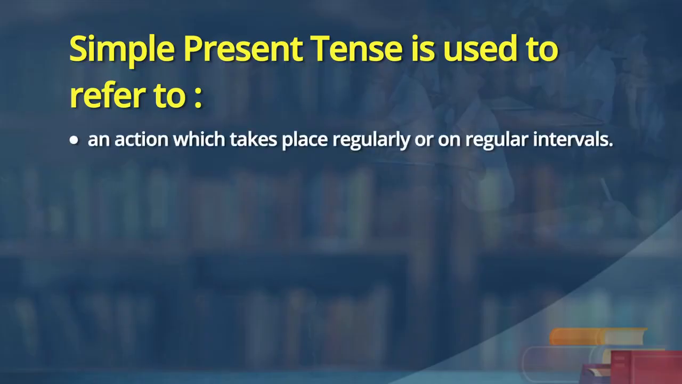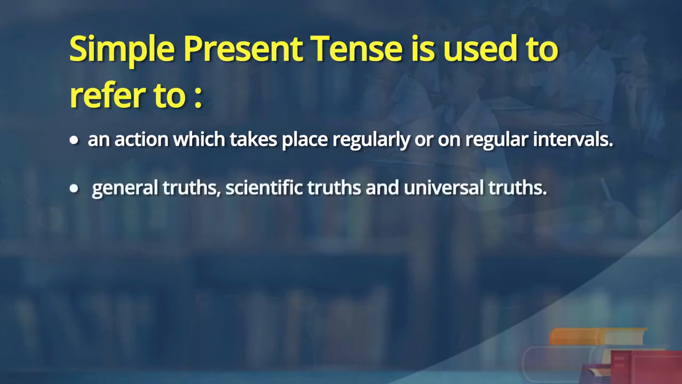Sure, sir. Simple present tense is used to refer to an action which takes place regularly or at regular intervals. Okay, let me stop you there. I get up in the morning, habitual actions, I go to bed at night at 9:30, 10:30, whatever the time. And I meet my friends in the evening, I go to the market every Saturday or every week. These are all routines. Then, simple present tense is used to refer to general truths, scientific truths and universal truths.